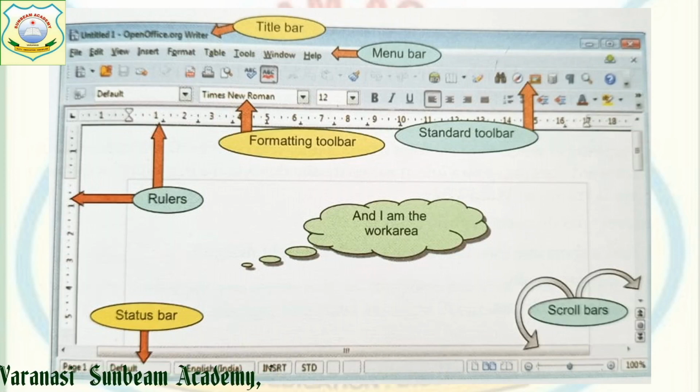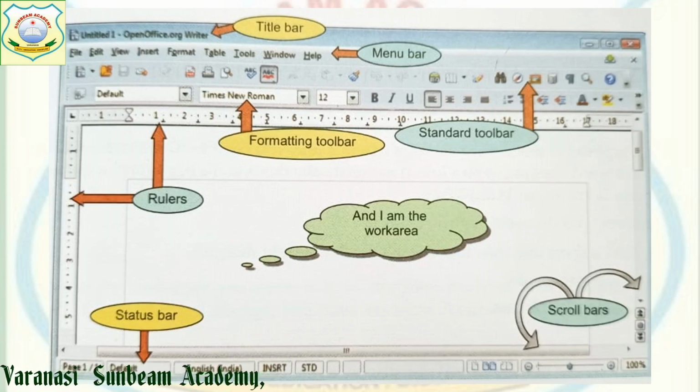Below your formatting toolbar, you are able to see rulers. One is the horizontal ruler on the upper side and the vertical ruler on the left side. These are to set the margins of the page. If we want to make its width more, then the horizontal ruler will be used. To change its height, the vertical ruler will be used. Then the white area is the work area. This is the area where we perform our work.